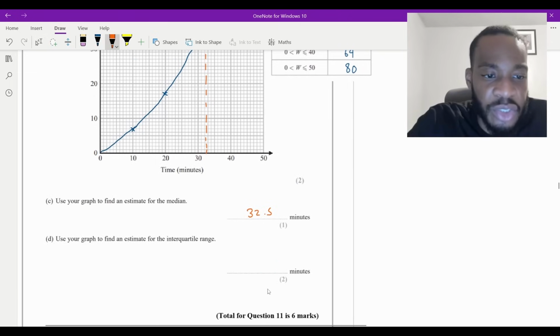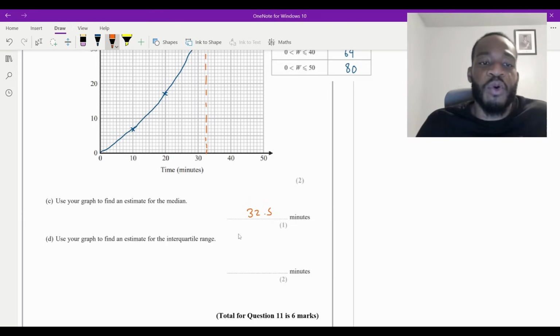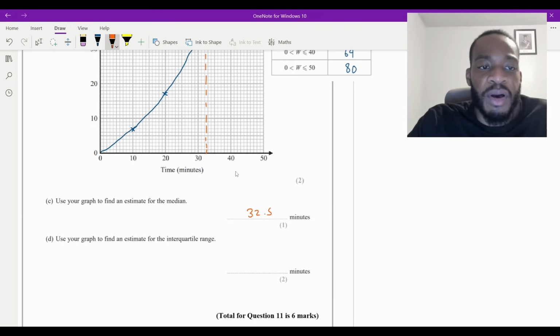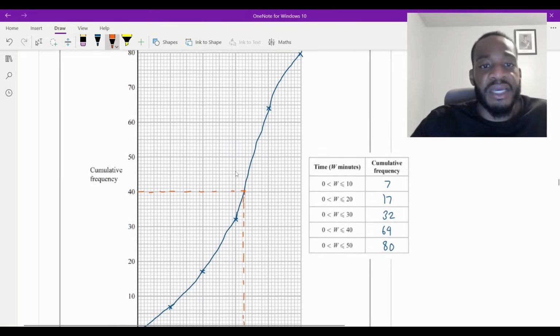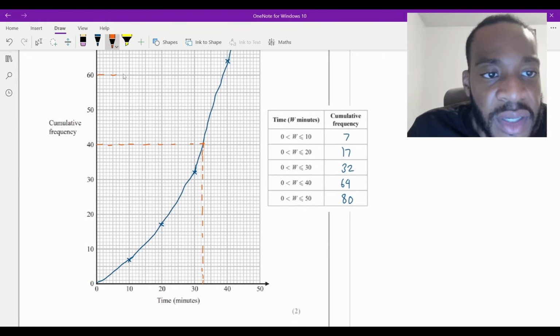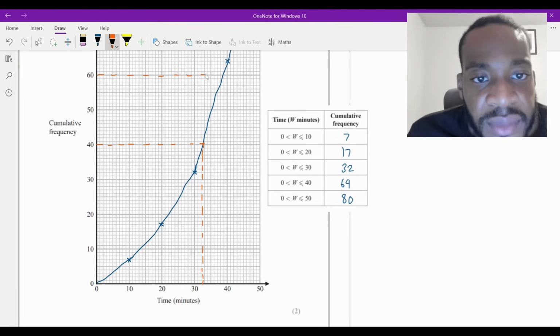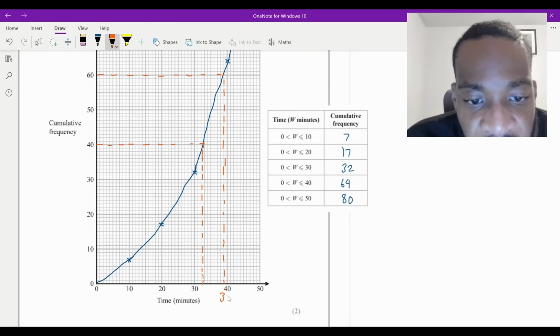And then part D is use your graph to find an estimate for the interquartile range. Now remember, interquartile range is the upper quartile minus the lower quartile. Upper quartile is 3/4 of the data, which is 3/4 of 80, which is 60. So I'm going to do one there and work out what that is over there, like that, which is right there, and then go down there. Okay, whoops, it's going to be here. This value over there is 1 less than 40. That's going to be 39.